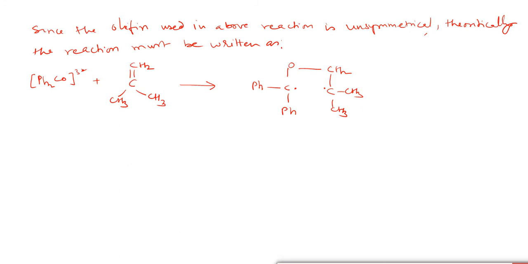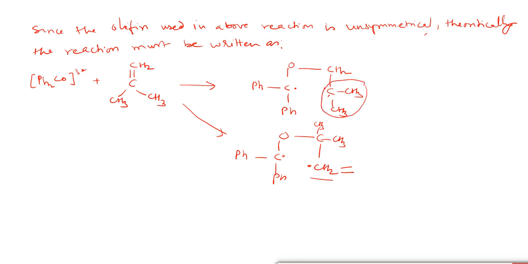So you can see here that there is one more chance, CH3 CH3 CH2. Here the free radical is primary and it is comparatively less stable. However, this is more stable.